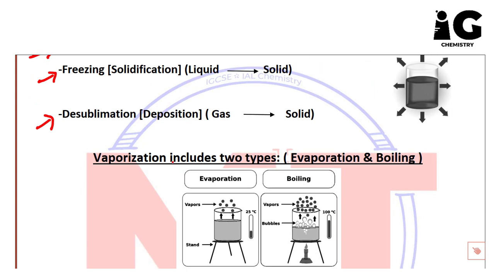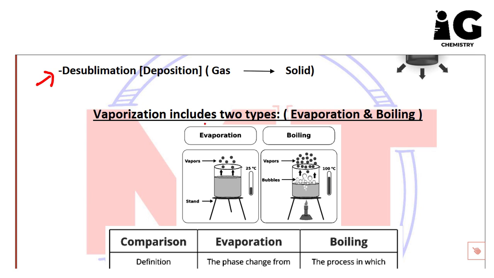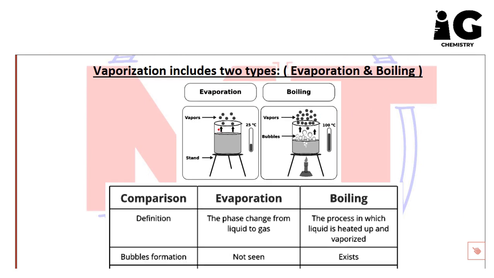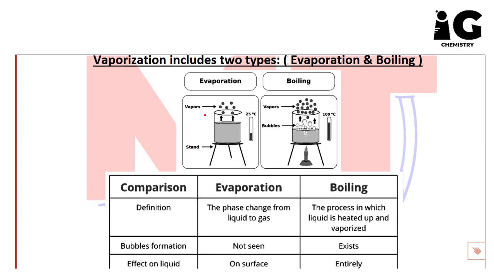Okay. Now let's talk about vaporization, which includes two types, evaporation and boiling. If you focus on the two drawings here, guys, you could see some differences, and this is really important. In evaporation, the first difference you could see here, we don't have any source of heating, but here we have a source of heating. So evaporation is a natural process, but boiling is not natural. We add a source of heating here.